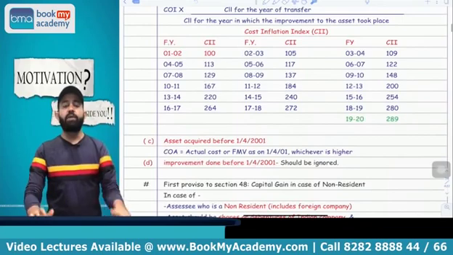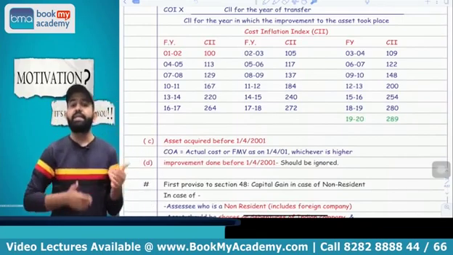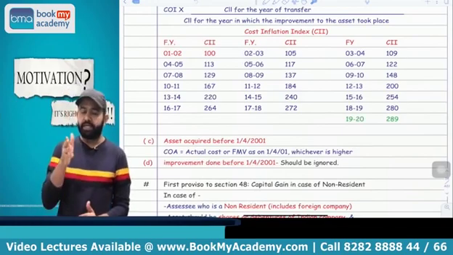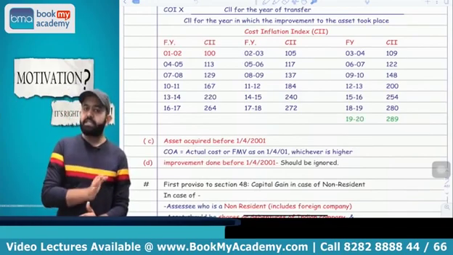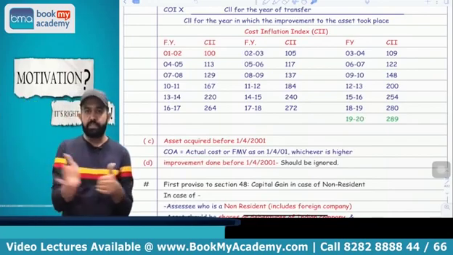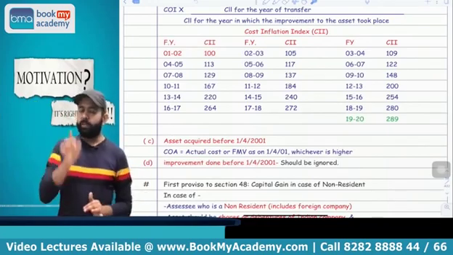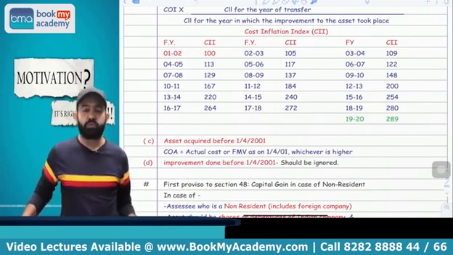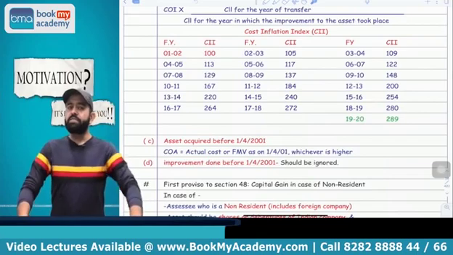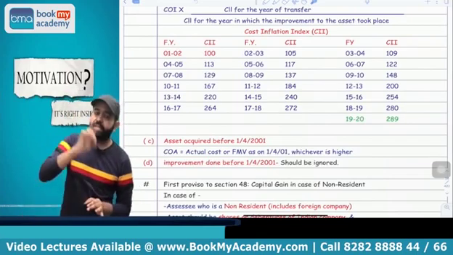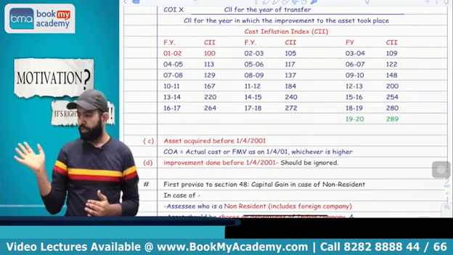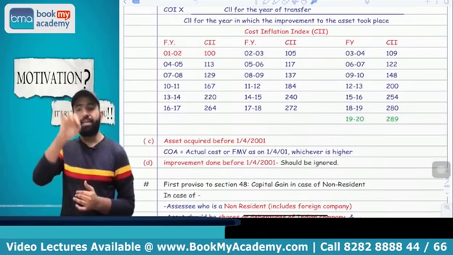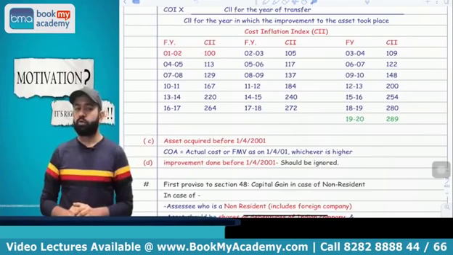If any asset is acquired before 1/4/2001, then you can take the cost of that asset or fair market value as on 1/4/2001, whichever is higher. So you have an option that if any asset is acquired before 1/4/2001, because indexes start from the 1st April 2001, then you have to take the cost or FMV as on 1/4/2001, whichever is higher. Now try to understand one more thing. Any improvement done before 1/4/2001 you have to ignore, because that improvement factor is already included in FMV as on 1/4/2001.